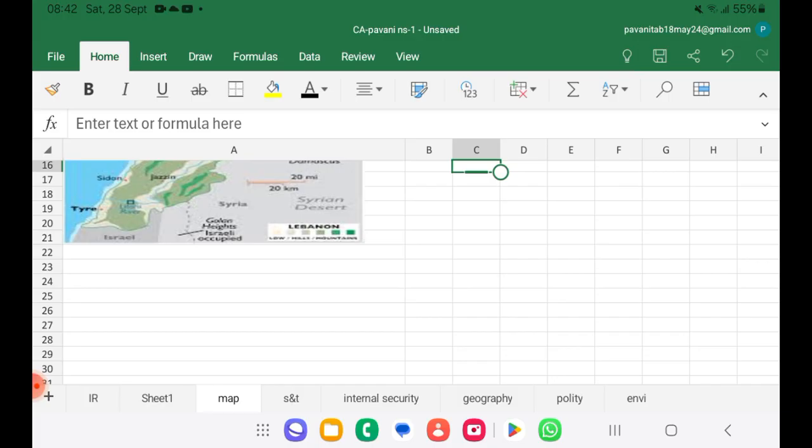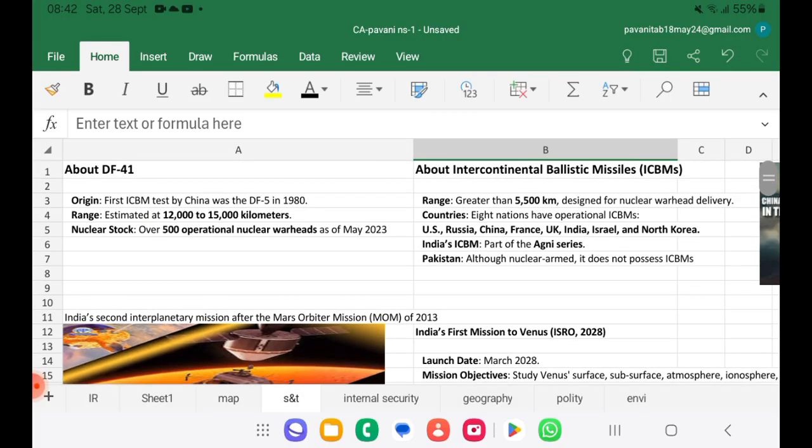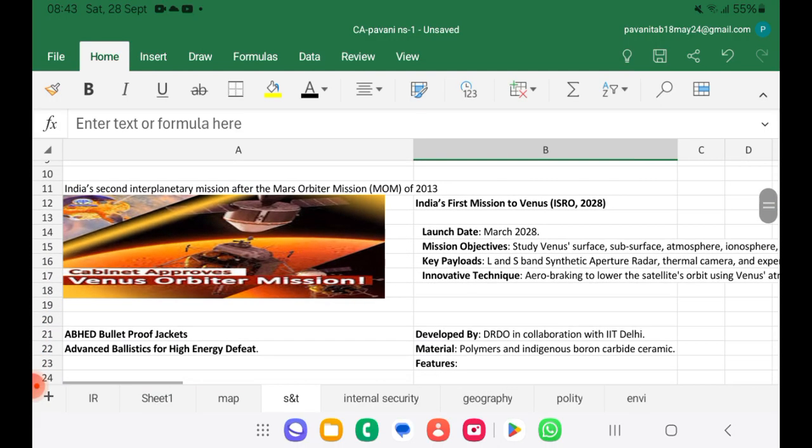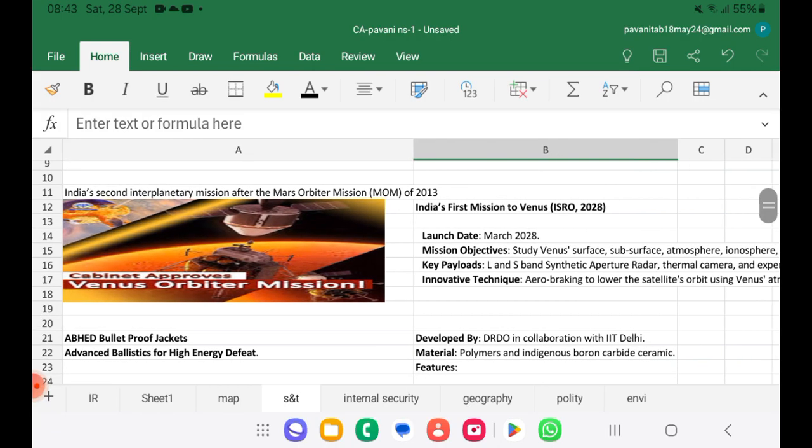Today no news. Today we have more news in science and technology. We just revised yesterday's. It was DF-41, China's DF-41. It is about intercontinental ballistic missile. What is DF-41? China's intercontinental ballistic missile. And today's news we'll see, India's second interplanetary mission got approval.